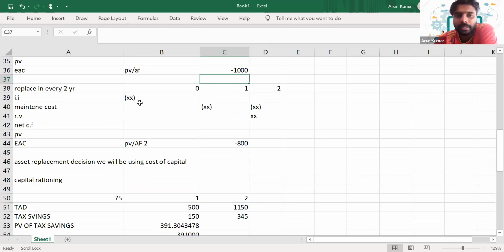So how will you calculate it? The initial investment of year 0, then the maintenance cost of year 1. We won't consider the replacement value of year 1 because we are planning to replace it in year 2. So we'll consider the maintenance cost of year 2 and the replacement value of year 2. These are the relevant cash flows. How will you calculate the equal annual cost here? We'll take the total present value of the cash flows divided by the annuity factor of year 2. So how much is it?